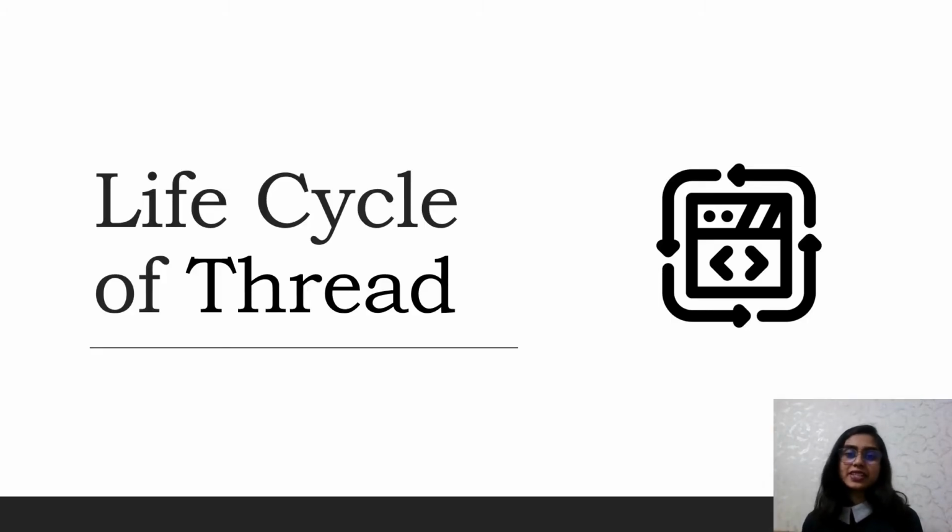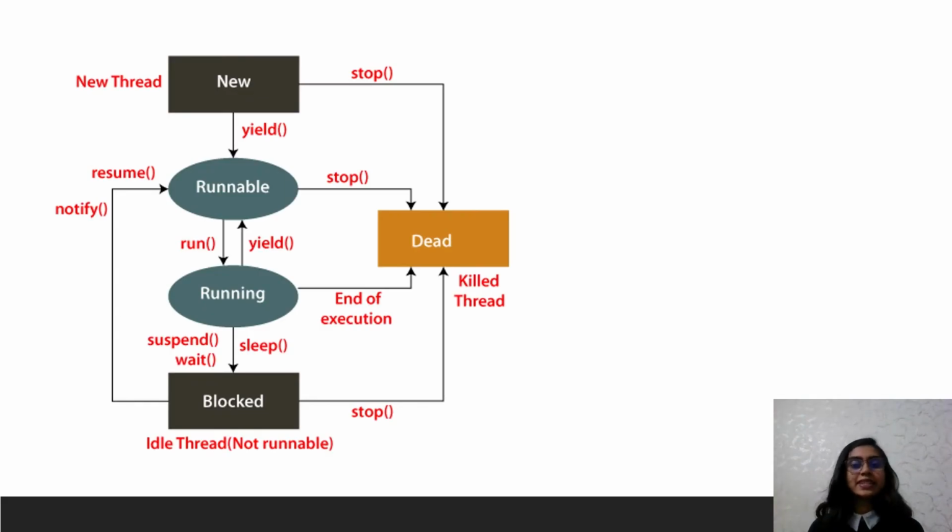The life cycle of a thread in Java is basically the transition of a thread that starts from its birth and ends on its death. So let us understand how to identify thread states in the Java thread lifecycle. A thread is a path of execution in the program that goes through the following states. The five states are as follows: new, runnable, running, blocked, and dead.